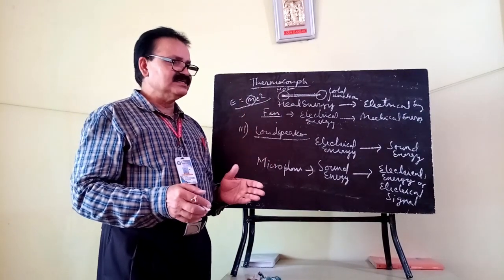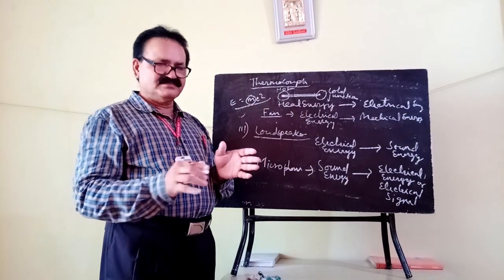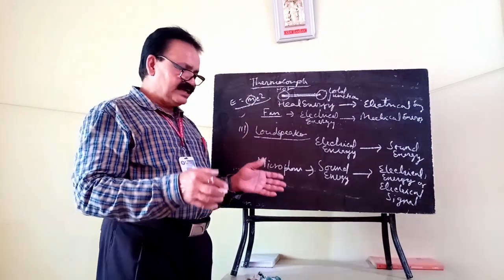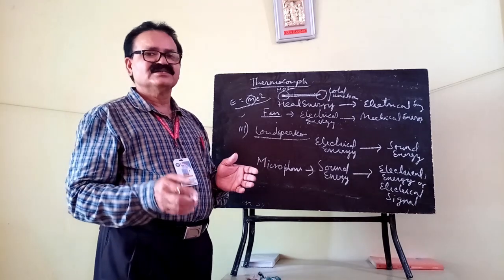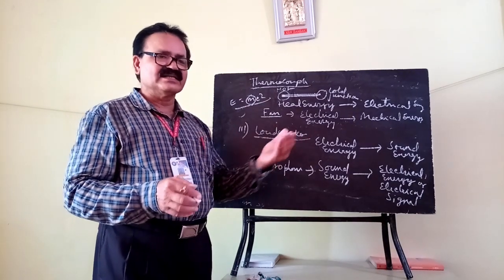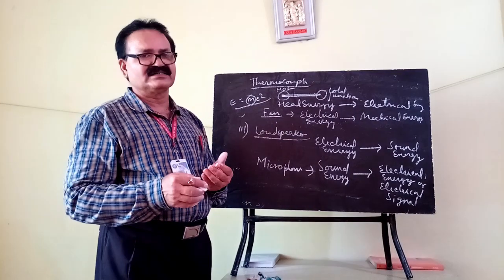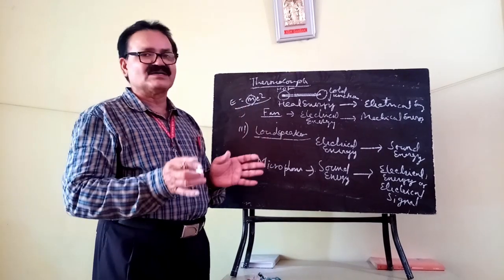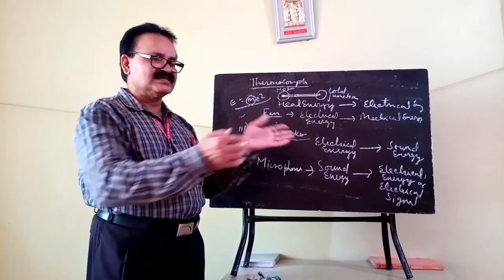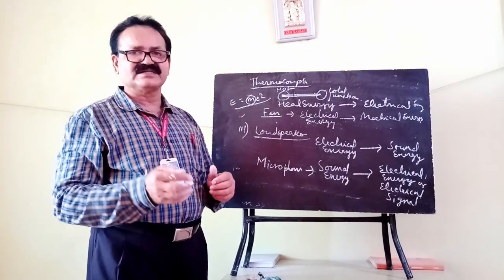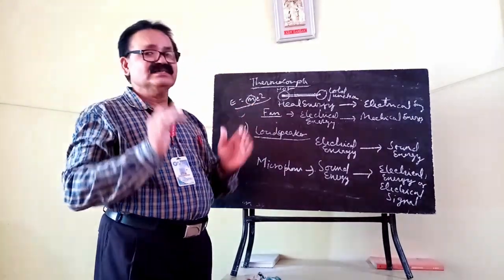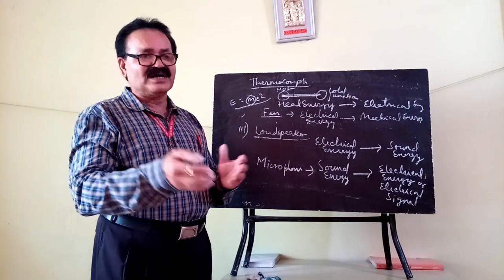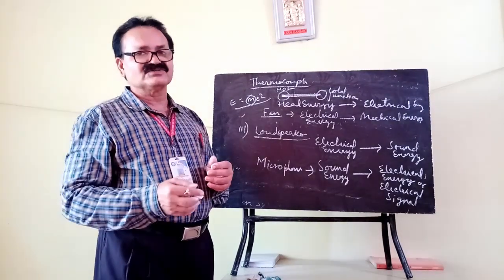Similarly, when you operate any grinder or mixer, electrical energy is converted into mechanical energy. If you touch the body, you feel that it also warms up. So a part of the energy is also converted into heat energy. And you also hear the sound, so some part is also converted into sound energy.